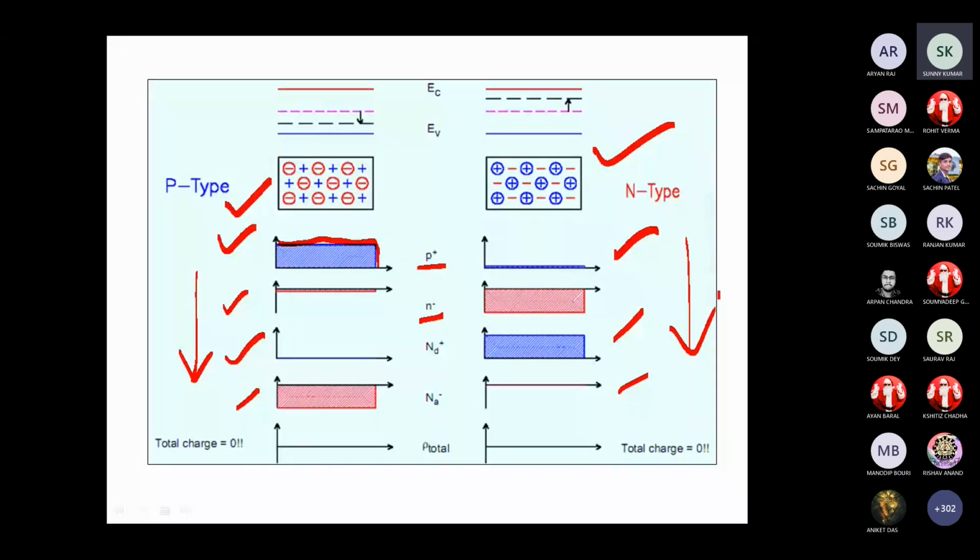Fine. Now, these are the P and N separately. But when we make the PN junction, what will be happening? What will happen?